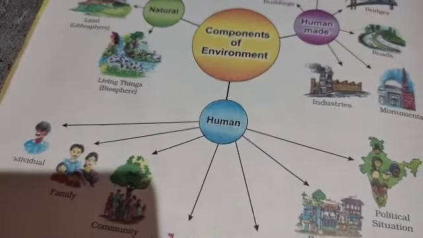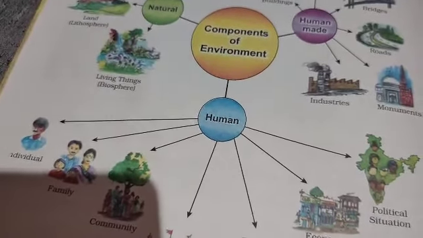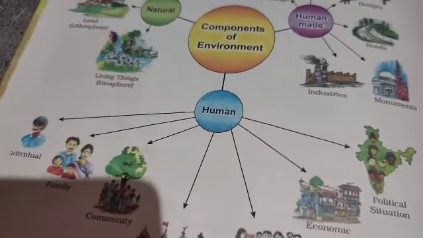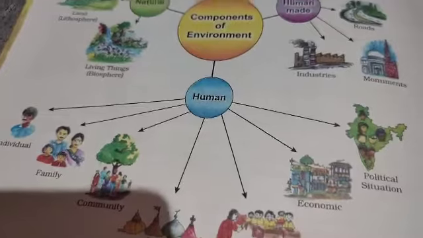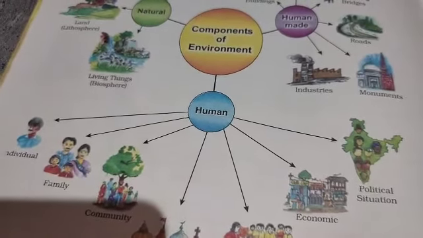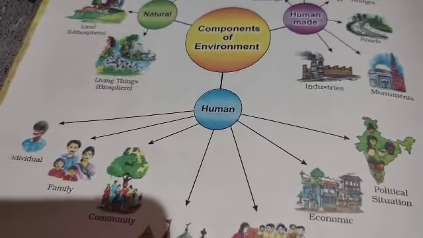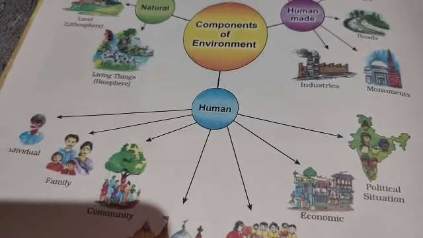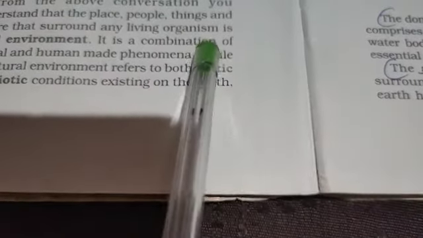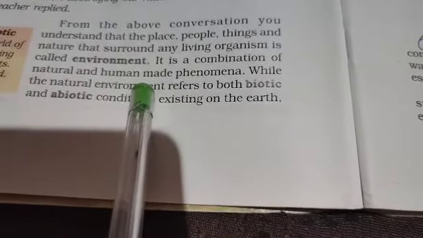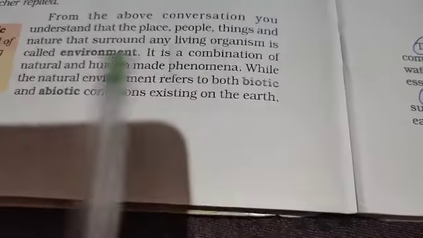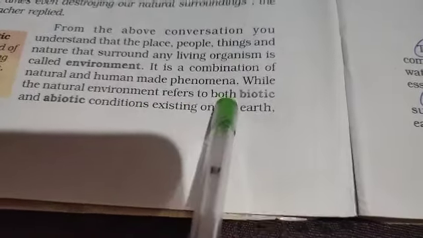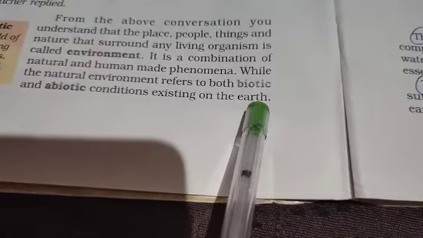In other words, the environment consists of the place, people, things, and nature that surround any living organism. It is a combination of natural and human-made phenomena, while the natural environment refers to both biotic and abiotic conditions existing on the earth.